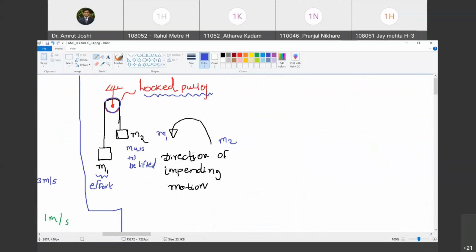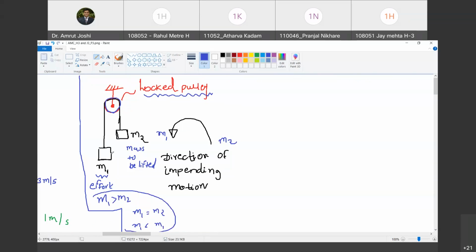You have to understand that it is one and the same. Now, my question: what do you say if I have to start lifting this M2? Will M1 required be greater than M2, equal to M2, or less than M2? We are assuming friction on the pulley and rope, so it will have to be greater than. It will be greater than M1. And why do you think so?